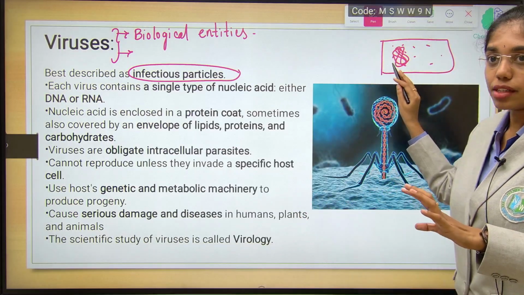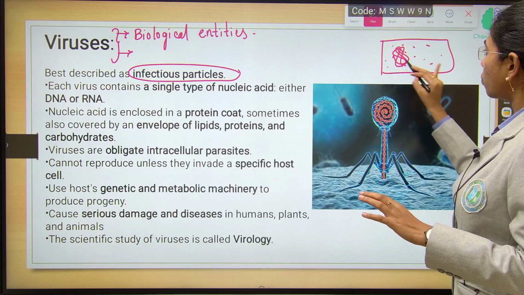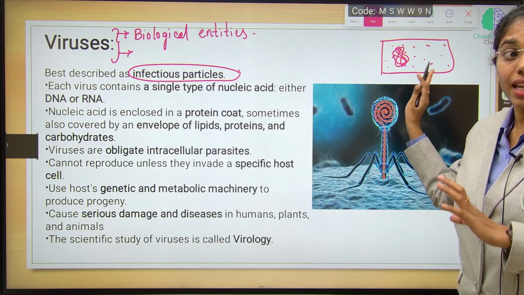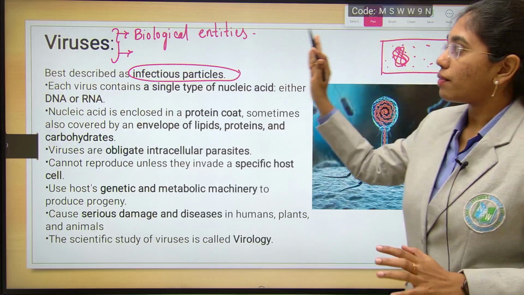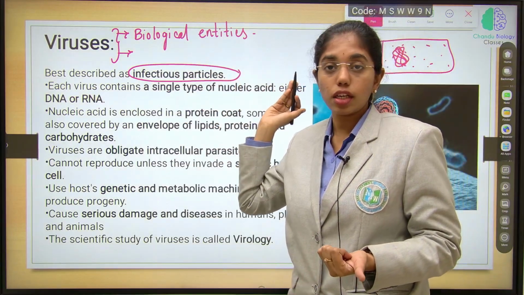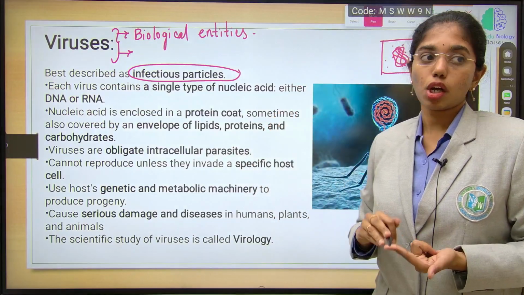If a cell has cytoplasm, nucleus and cell membrane together, then it is addressed as a living cell. Whereas a virus can be addressed as biological entities or infectious particles or agents.